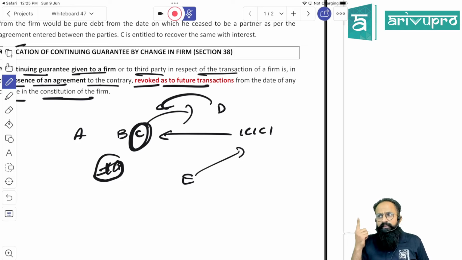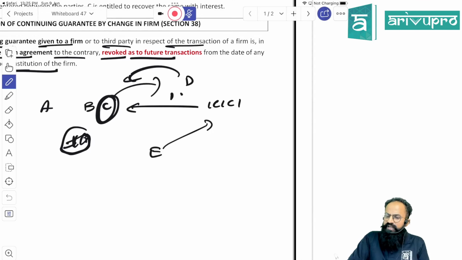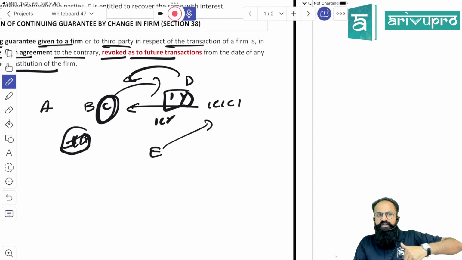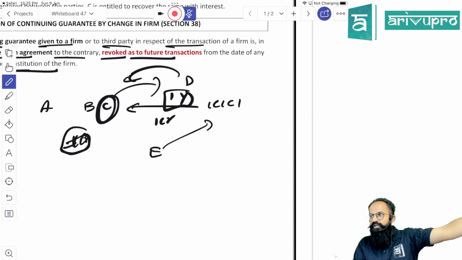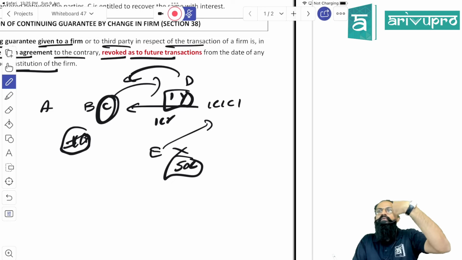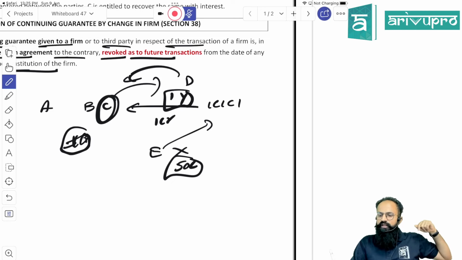What do you mean by that? If I am giving you a continuing guarantee, I have given a guarantee for a period of 1 year. ABC have taken 2 loans. The 2 loans are already worth 1 crore. After reconstitution, that is after a new partner comes in or an existing partner goes out, they have taken another 50 lakh loan. For this 50 lakh, he will not be liable. The continuing guarantee will be revoked. But for 1 crore, he will be liable.